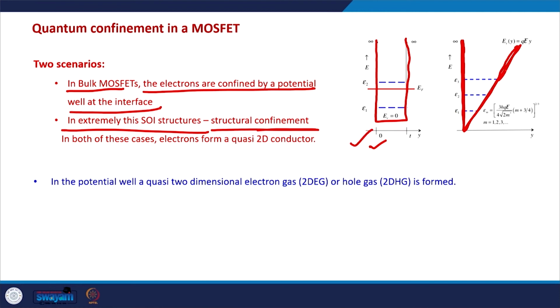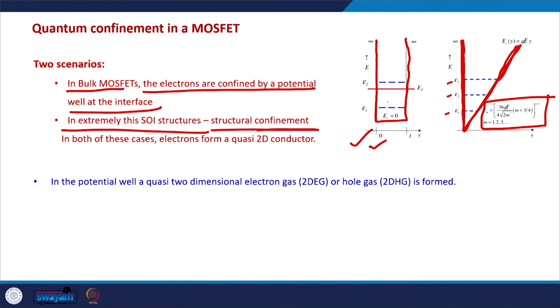The similar analysis can be done about the energy states of the electron because of the electron confinement in a triangular box, and this gives us various discrete energy levels of electrons by this relationship. So, this you can do as a homework exercise.